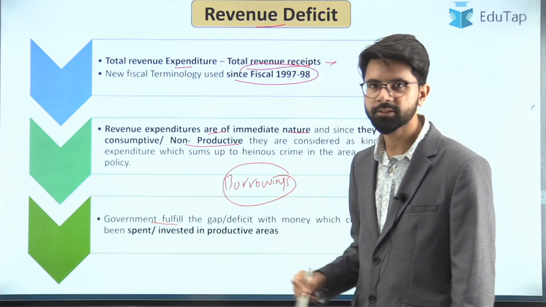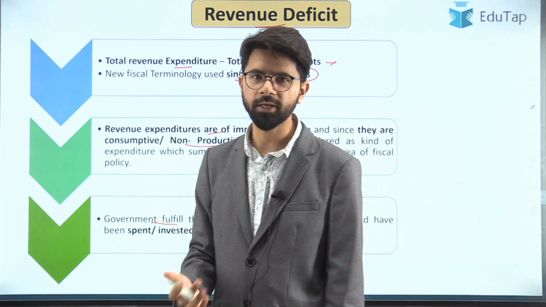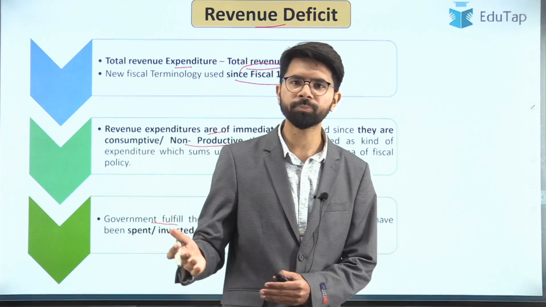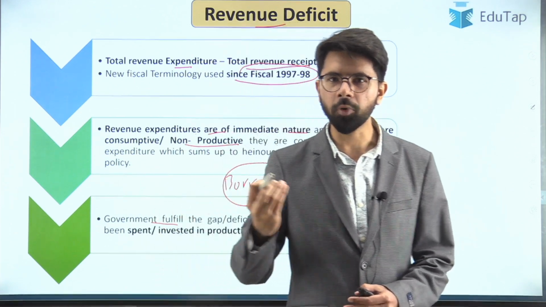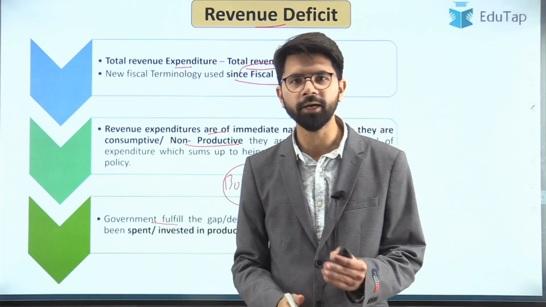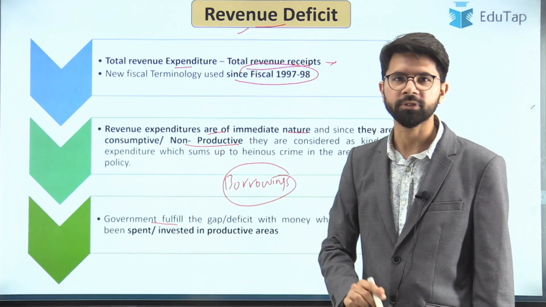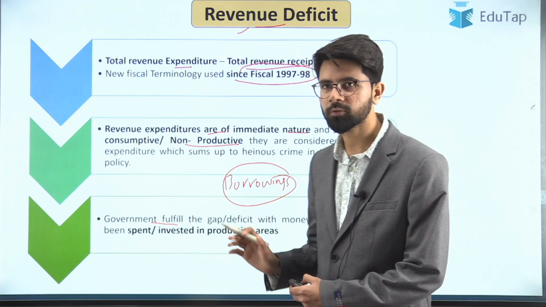So this is again a dangerous sign. If you are borrowing to invest in the capital assets such as building roads, infrastructure, schools, education, hospital, that is good. But if you are purely borrowing to meet your daily needs, then that is not a good sign. The government of the day has to do away with the revenue deficit. So this was with regard to the revenue budget.